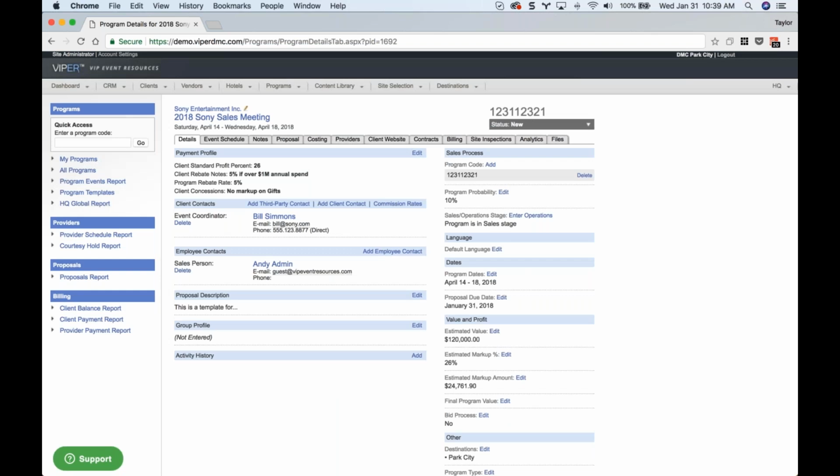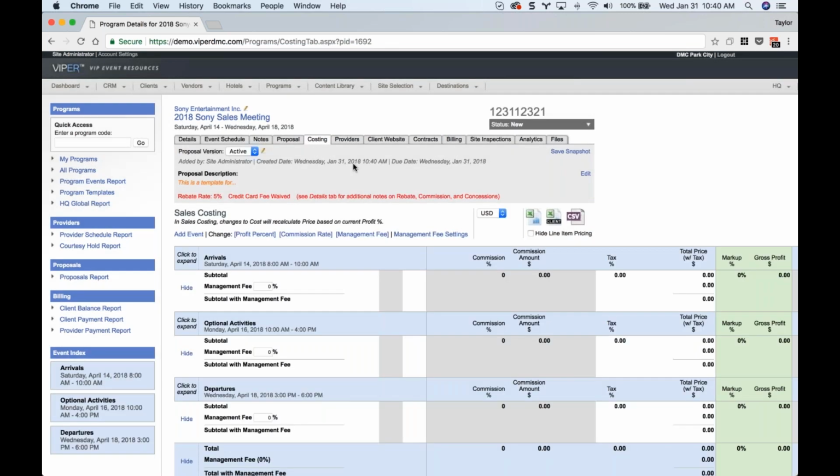All right, now switching gears here, we're going to jump into the costing. As I mentioned, that's the other piece we'll be covering today. So when we go to the costing tab, just wanted to show you that some of those notes we entered, you can see there's a rebate rate of 5%. The credit card fee is waived, and that would mean you would need to potentially accommodate for those credit card fees that you might incur. That's obviously money that you would potentially be losing. So maybe you build in another profit percent or two throughout the program to make up that difference from allowing the client to pay with credit card and to waive the fee. All right, so those notes in red just appear there automatically based on what you've put into the payment profile.